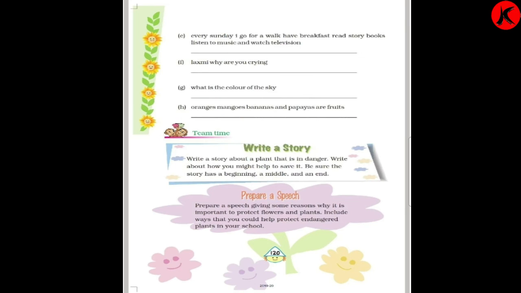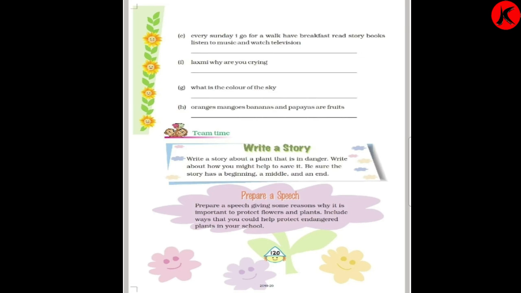So children, did you follow how we did this exercise? In these sentences capital letters, commas, full stops and question marks were missing. So we did the correction and put them in the correct place.